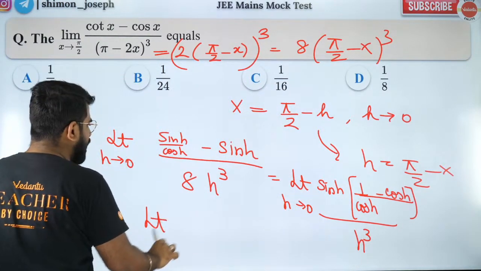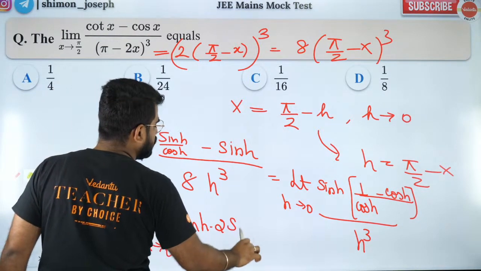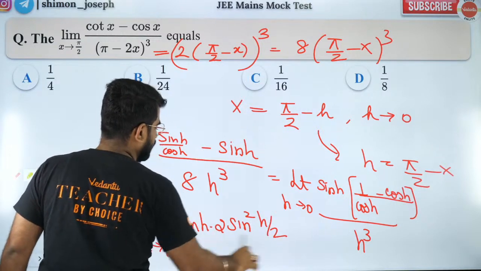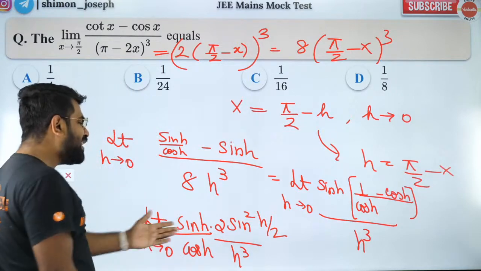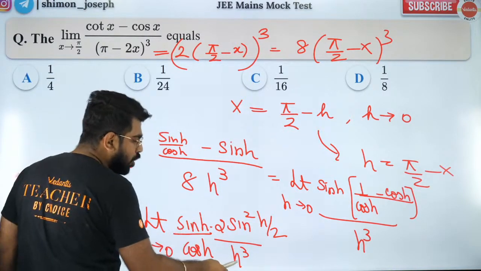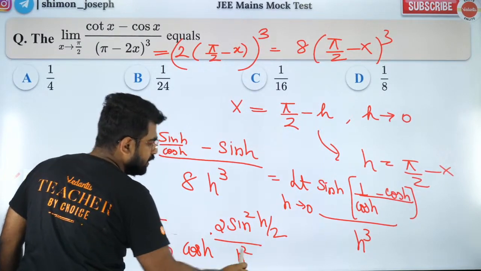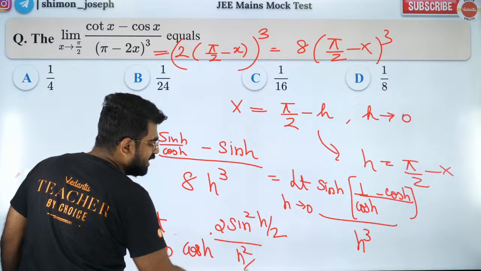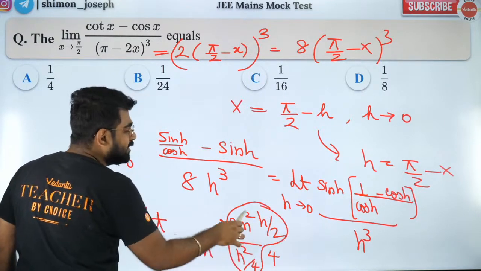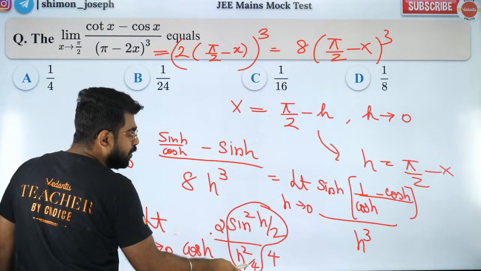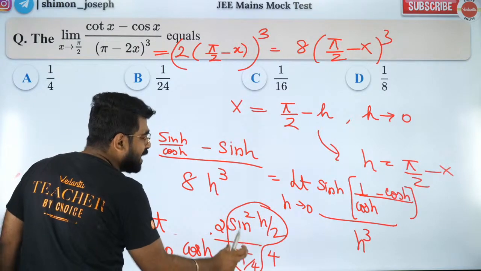Now 1 minus cos h, I can write it as 2 sine square h by 2, divided by cos h, divided by h cube. So now you can simplify. So sin h by h will become 1. I have sin square h by 2, so I'll divide by 4, multiply by 4. Now this will become 1 because sin square h by 2 by h square by 4 will be 1, because it is sine of something tending to 0 by the same something tending to 0.